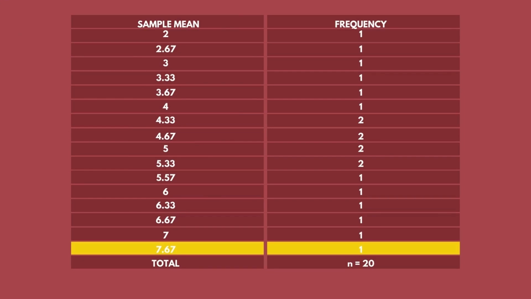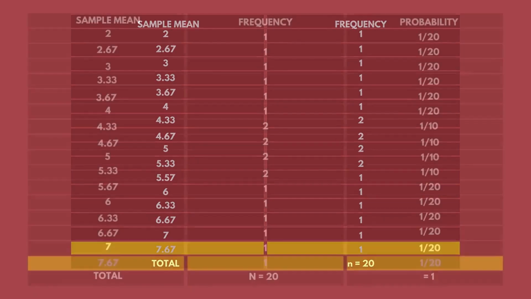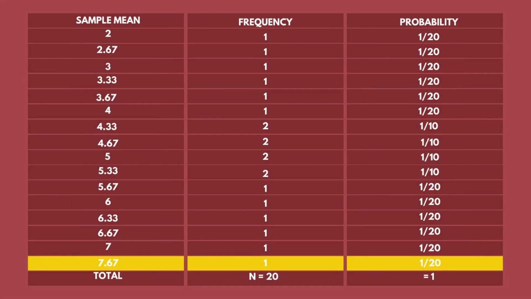3.67, 4, 4.33, 4.67, 5, 5.33, 5.67, 6, 6.33, 6.67, 7, and 7.67. So from here, we can now write how many times the means appeared obtained from step 2. Now that we are done with this step and completed our frequency distribution, let us now get the probability by getting the frequency over the number of possible samples.